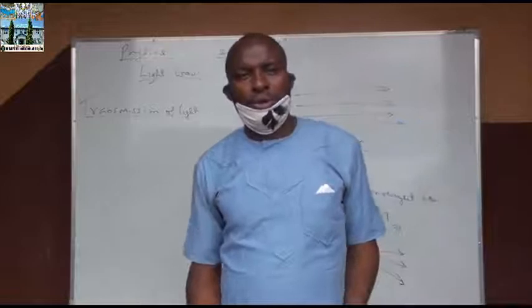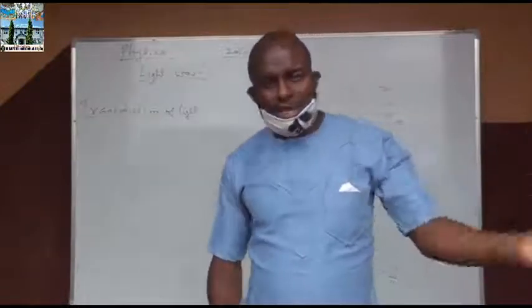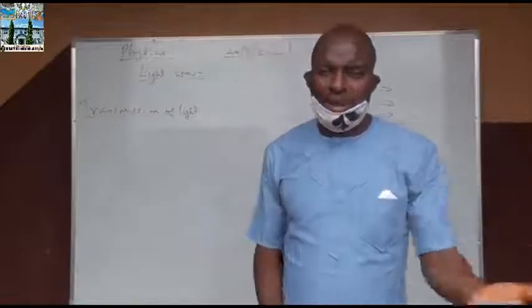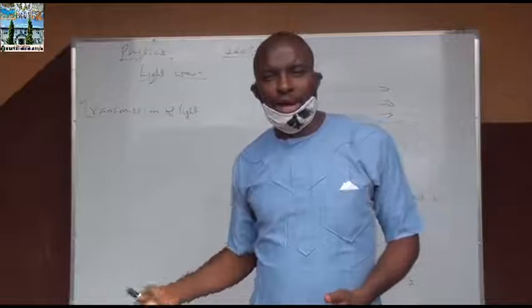We can also use a bent pipe and a straight pipe and allow a light source to pass through them. You can see that the light can be seen at the other end of the pipe if it is a straight pipe, but if it is a bent pipe, it won't come out.